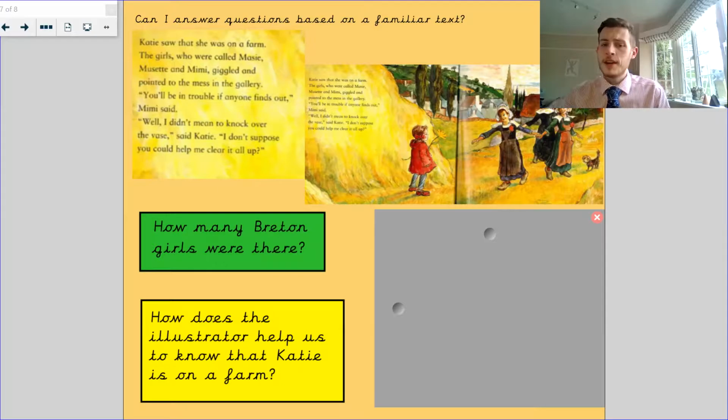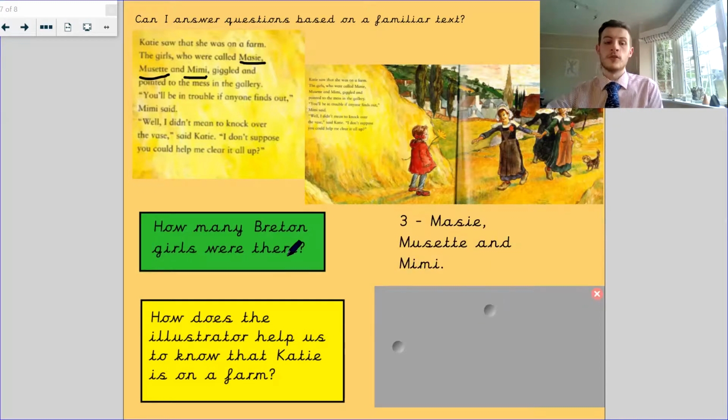Now, not only does the picture help us here, but also the names. It says the girls who were called Maisie, Mustet, and Mimi. That's 3 names, so there were 3 girls. How does the illustrator, the person that draws the pictures, help us to know that Katie's on a farm?